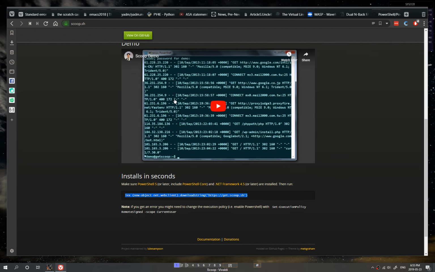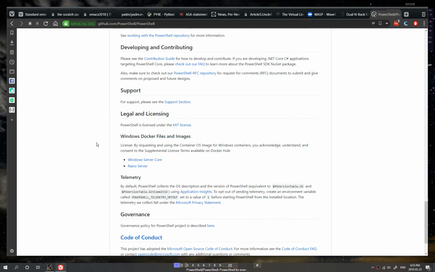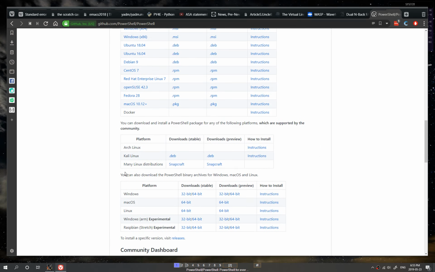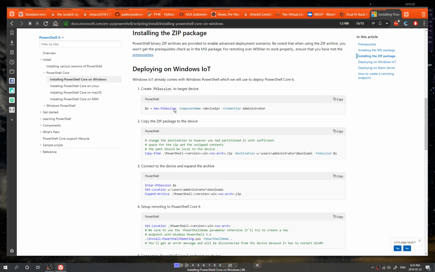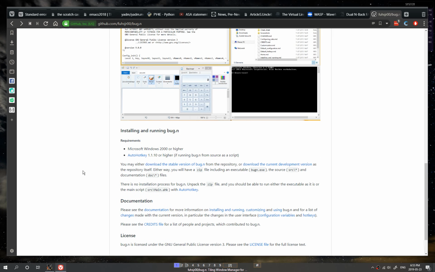Super easy, super great. You can check in the GitHub page for PowerShell Core the versions that you need for your operating system and the things that you need to build it. It's pretty easy to install, and you don't need admin rights. It's capable in Windows 7.